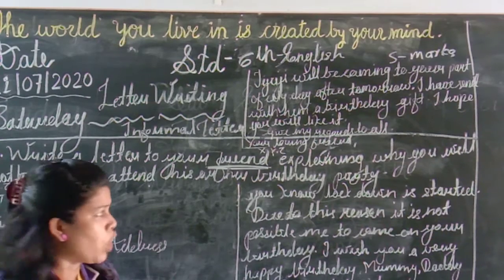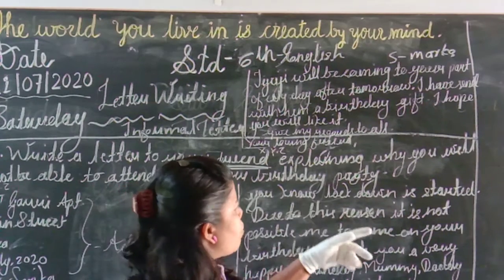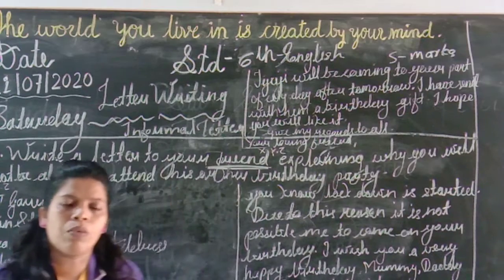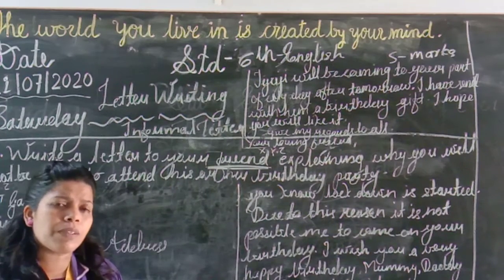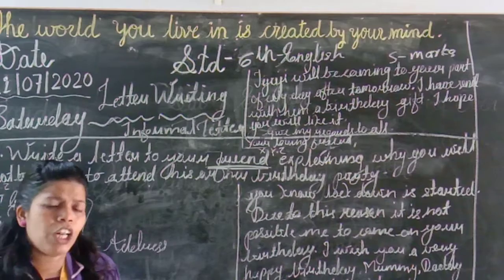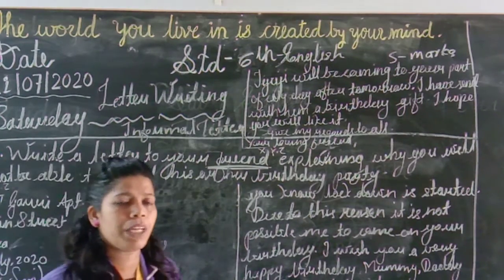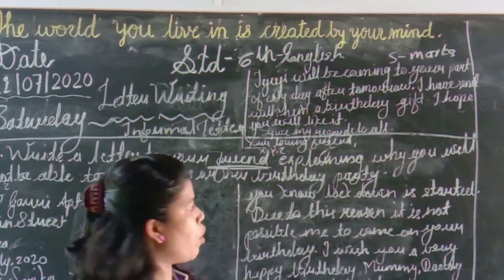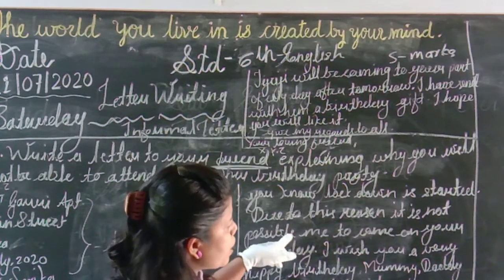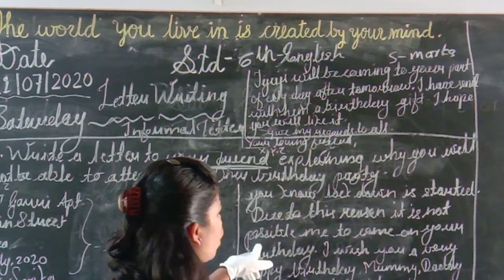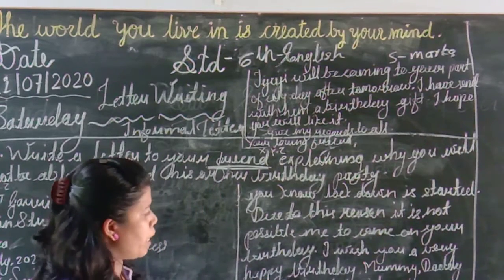Why? Because, as you know, lockdown has started. Why? What is the reason? Because the lockdown situation is already going on, and because of that it will not be possible for me to attend your birthday party. Due to this reason, it is not possible for me to come to your birthday.